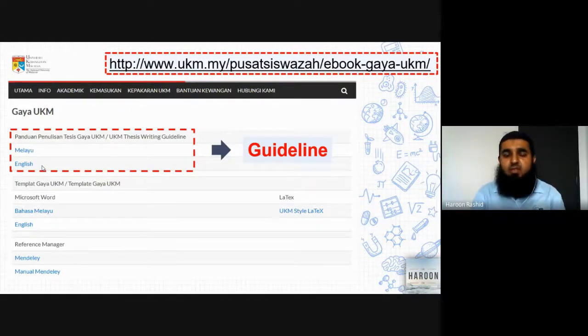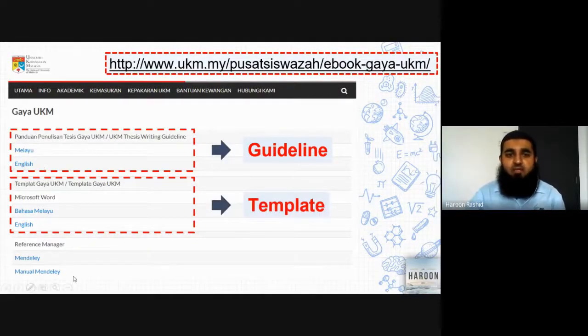out something, for example, how to cite a newsletter. You can refer to this, and you will find all the details over there. Or, for example, if you have a long table and after today's class you forget how to do the long table, you can refer to this guideline. But it is not about the Gaia UKM template. Remember this. The second part on the same page is about